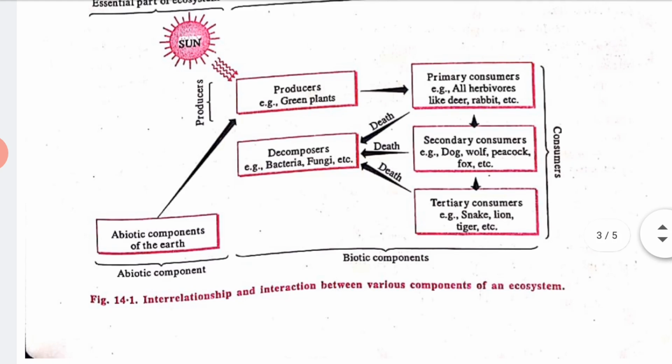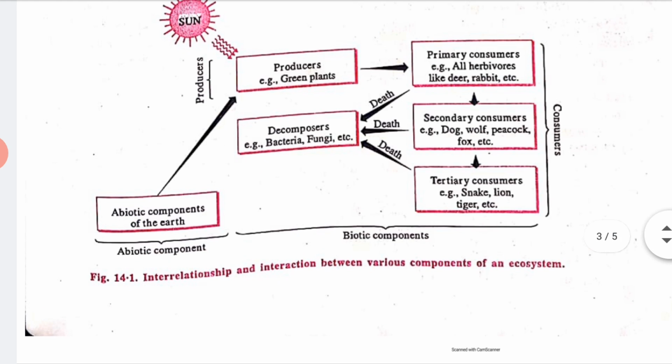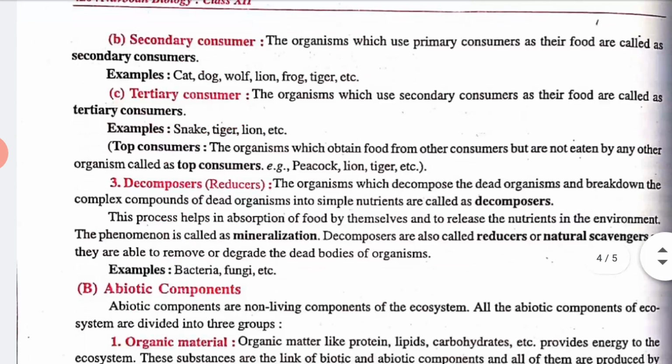You can see here, my dear students, there is an interrelationship and interaction between various components of an ecosystem. With the help of this table you can easily understand, right? Now let's talk about secondary consumers.